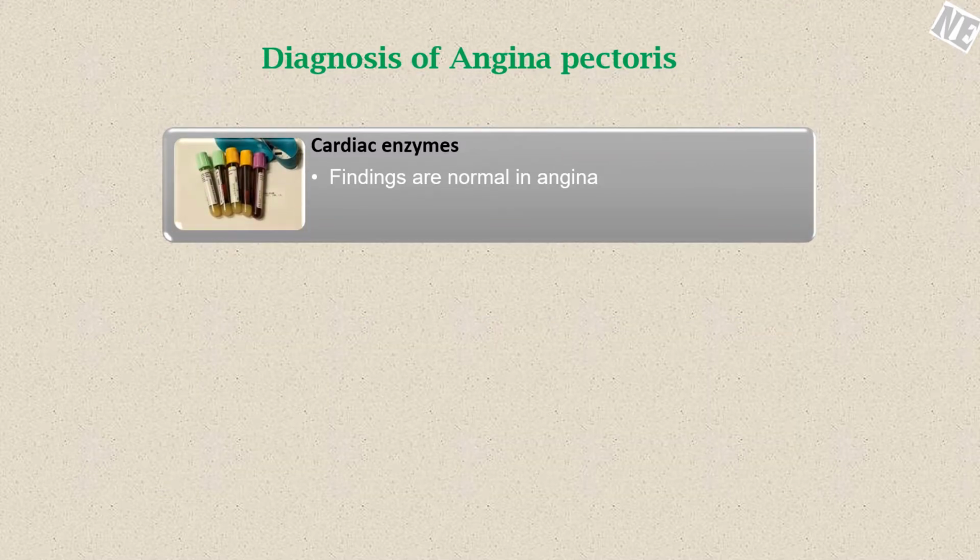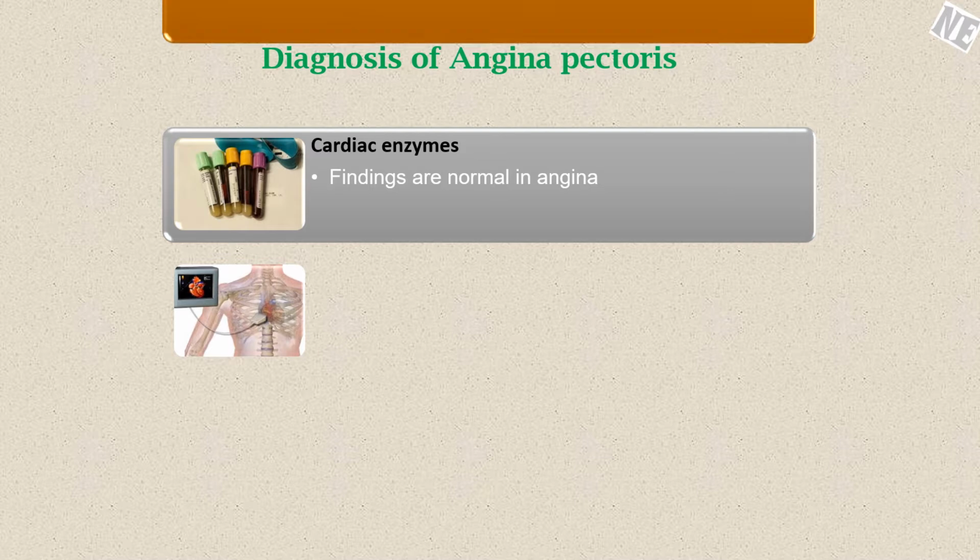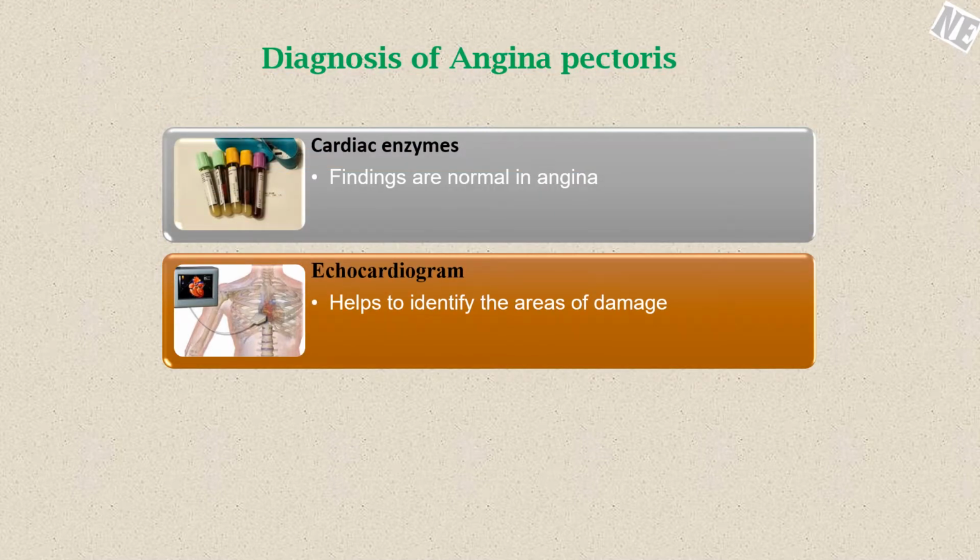Cardiac enzymes. The findings are normal in angina. A rise in cardiac enzymes occurs only in case of cardiac muscle damage. Echocardiogram. Sound waves are used to produce an image of the heart. This helps to identify the areas of muscle that can be damaged due to poor blood flow.